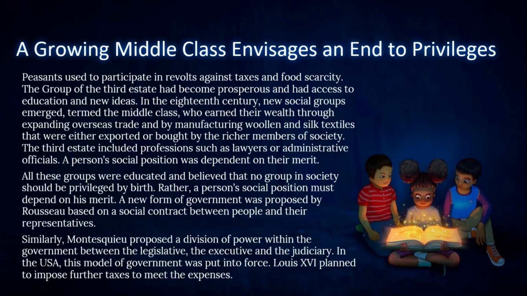A person's social position was dependent on their merit. All these groups were educated and believed that no group in society should be privileged by birth. Rather, a person's social position must depend on his merit. A new form of government was proposed by Rousseau based on a social contract between people and their representatives. Similarly, Montesquieu proposed a division of power within the government between the legislative, the executive, and the judiciary. In the USA, this model of government was put into force. Louis XVI planned to impose further taxes to meet the expenses.